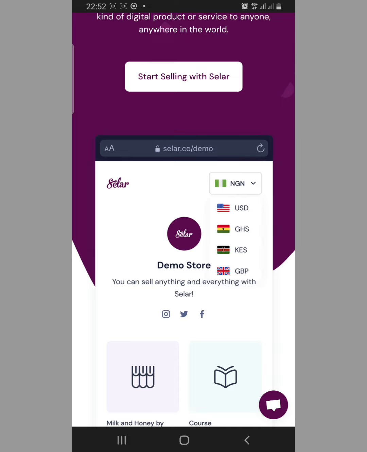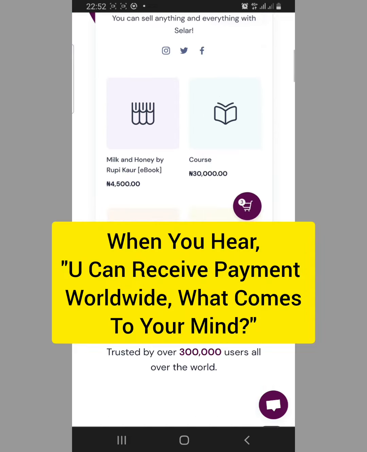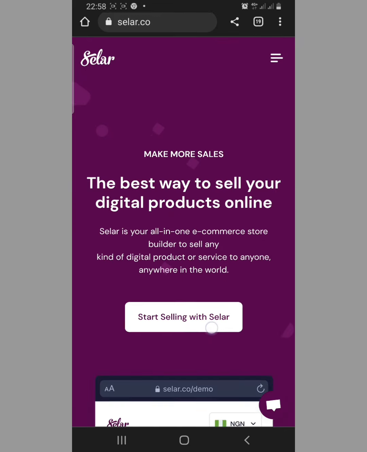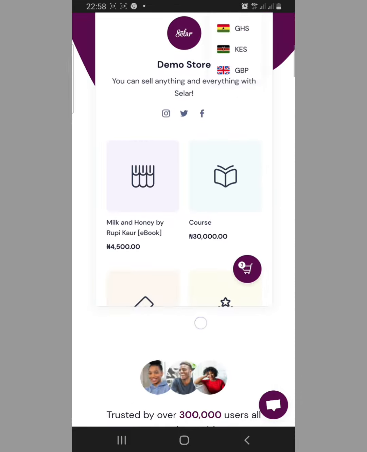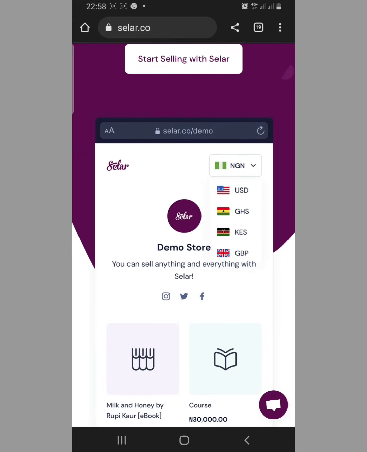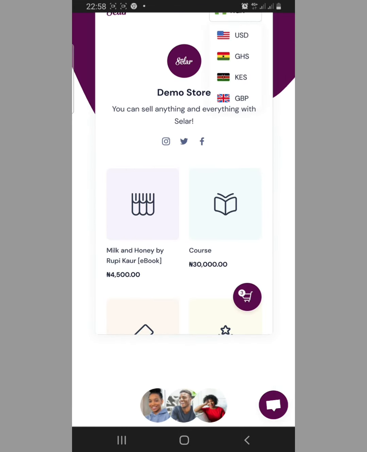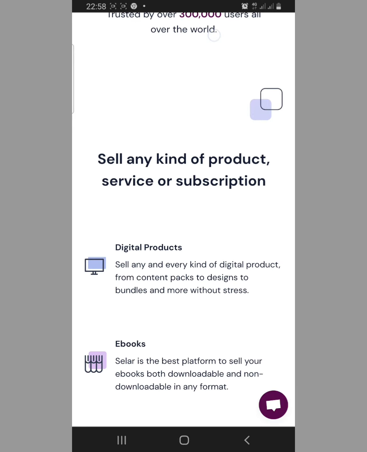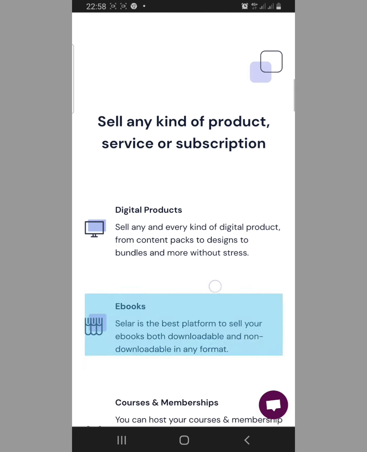You can receive your payment from anywhere in the whole world with this particular platform. All right, so if you go down, you can see different countries here. You can also see that you can sell anything and everything with Selar. If you also go down, you will see that you can sell any kind of product, service, or subscription with this platform.